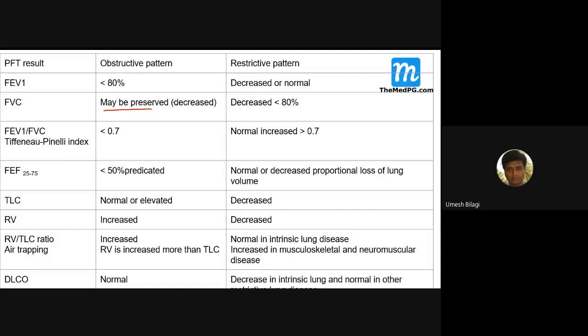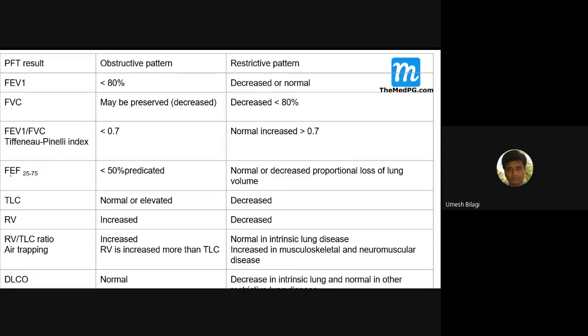If I put it increased here, that is wrong. Functional vital capacity may be preserved. This is wrong, this is increased. Yes, sir. In the obstructive pattern, it is always decreased. So you remember this name, they will ask this MCQ: the Tiffeneau-Pinelli index. It is an important one. It will be less here, and normal or increased in the restrictive pattern.